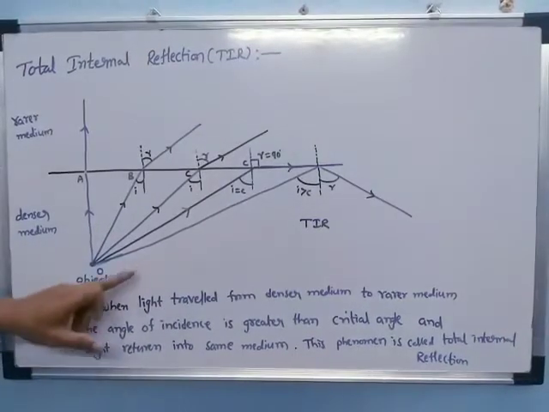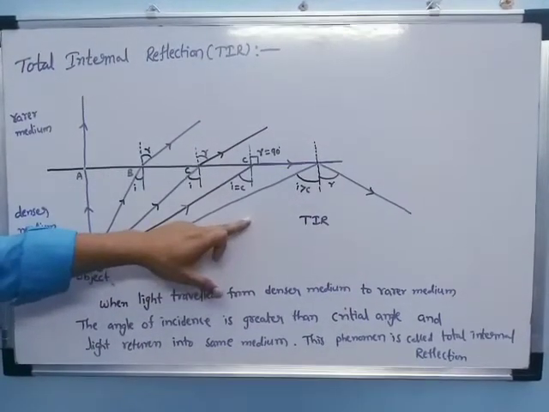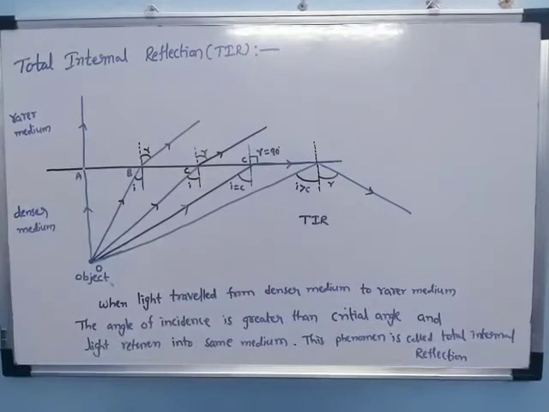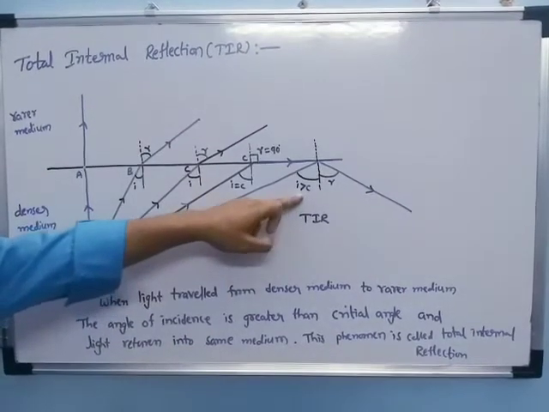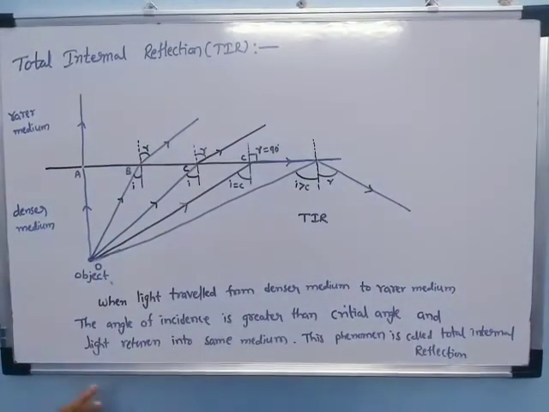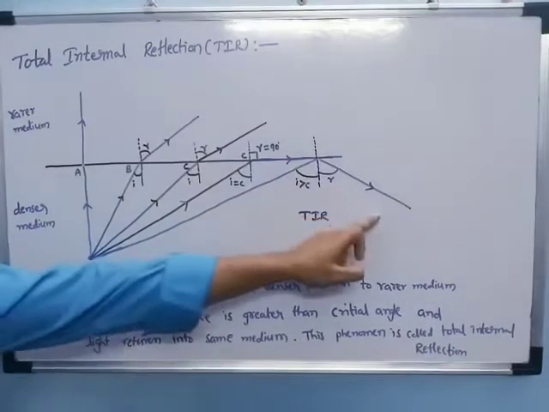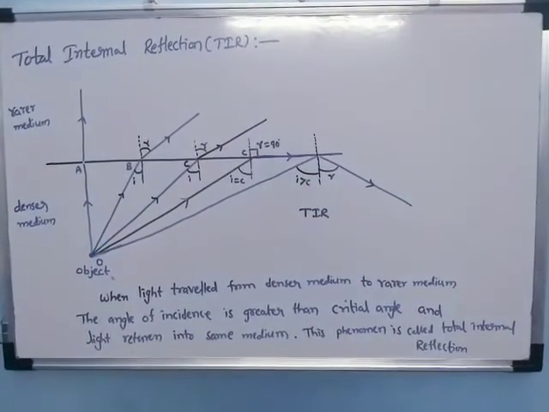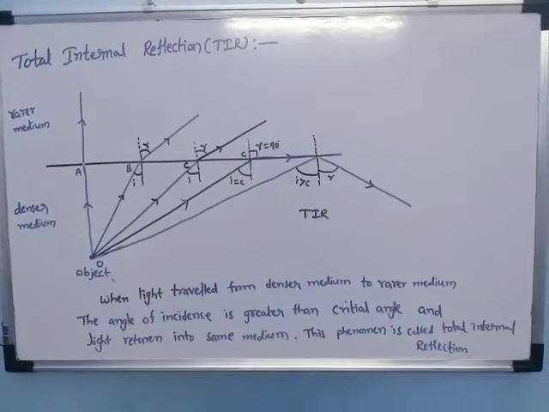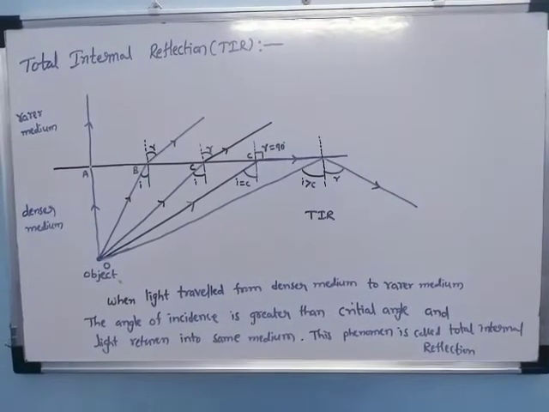What is that? When light travels from a denser medium to a rarer medium and the angle of incidence is greater than the critical angle, then the light returns back into the same medium. This phenomenon is called total internal reflection.